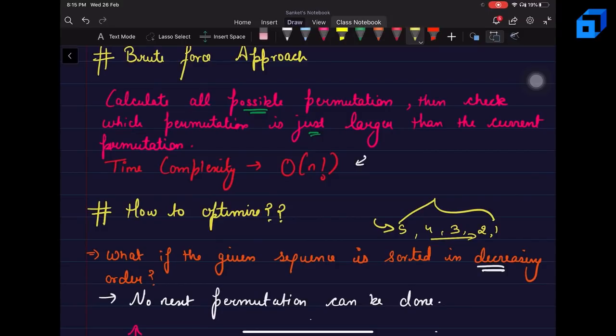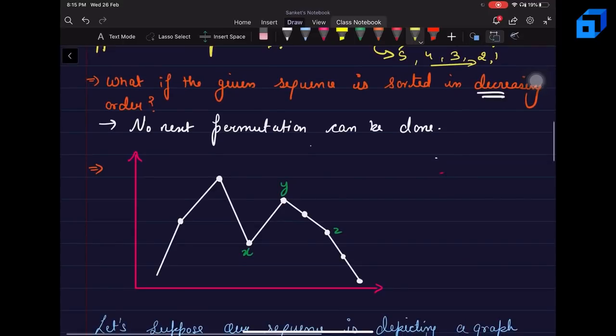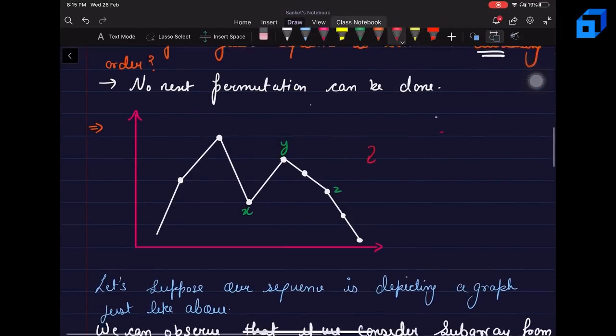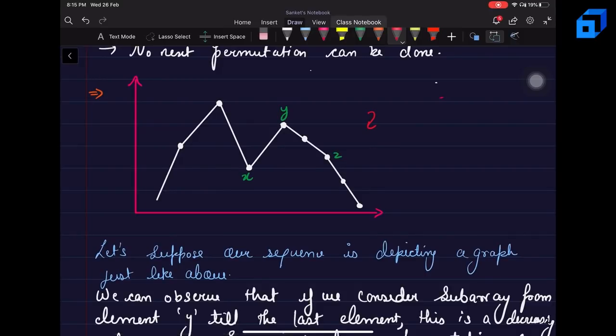Let's see for any general case. So let's say that for any general case, this graph depicts the given sequence. Now what we can see here is the sequence starting from the number y till the end is a decreasing sequence. And we know that we cannot do anything for a decreasing sequence, because it is the largest possible one.